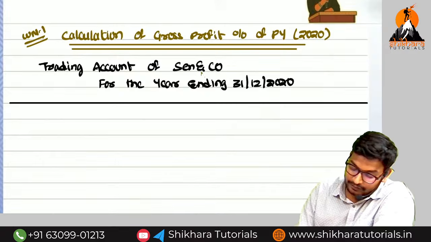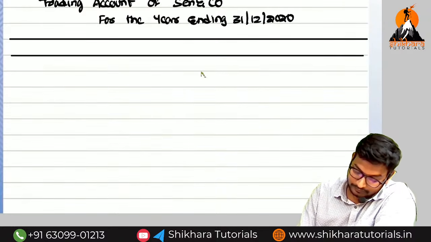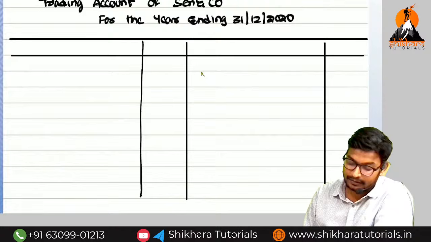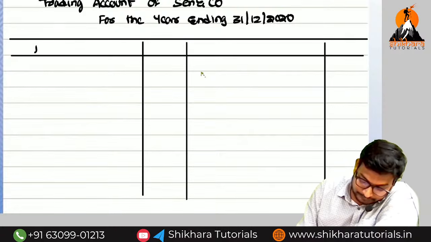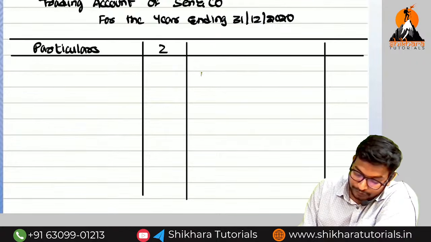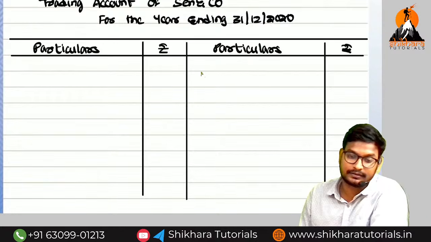We have to write the format. So what is the format? Particulars, amount rupees, and particulars, amount rupees.